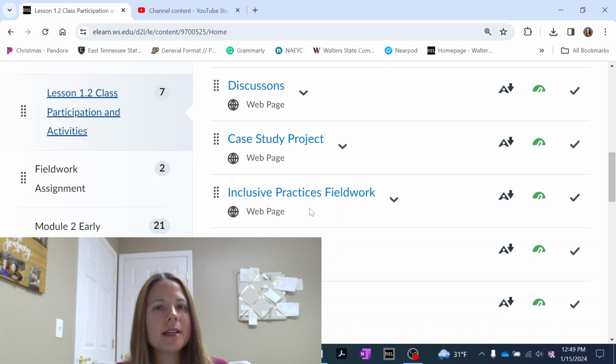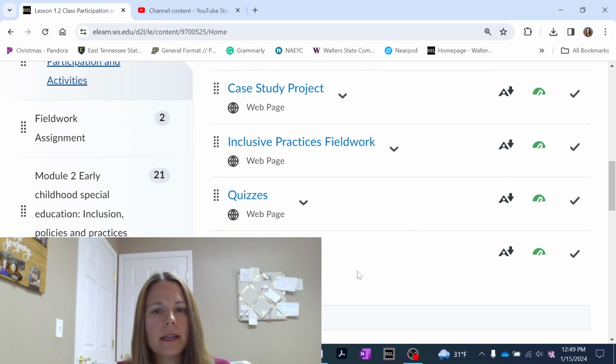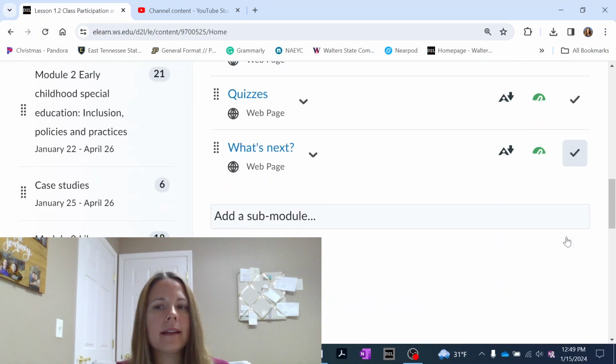This is one of the key assessments I talked about earlier that you will be completing, this fieldwork assignment, and I will have a video breaking that down, but it's very important because this inclusive practices you have to pass this course, just like if you were going out and completing this as your service learning or fieldwork, then that would allow you to pass the course if you did what you needed to do, just like this assignment. So this is a big one, as well as the case study. So we'll talk about that and get into that later.